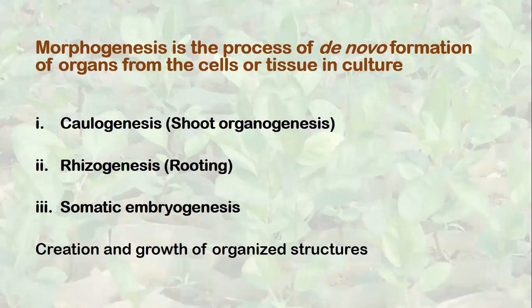Now here we produce embryo from the somatic cell, which has not gone through the process of meiosis, or it has not gone through the gametophytic phase, directly the sporophytic phase or somatic phase, entering into the process of embryogenesis and developing embryo. We call it as somatic embryogenesis, and those embryos we call them as somatic embryos.